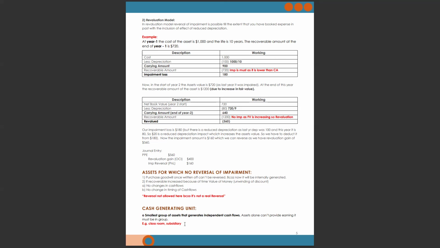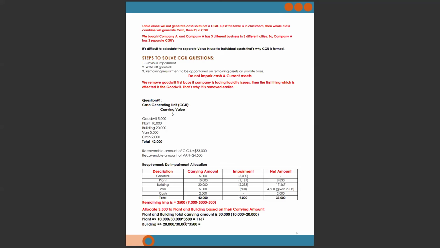Example, a classroom. A single classroom can't help you in generating revenue. There should be proper light, proper ventilation, proper tables, etc. A table alone will not generate cash, so it's not a CGU. But if this table is in a classroom, then the whole class combined will generate cash, then it's a CGU.